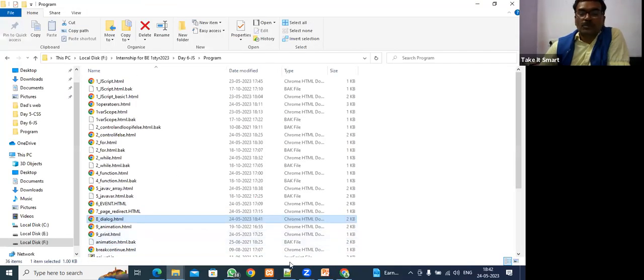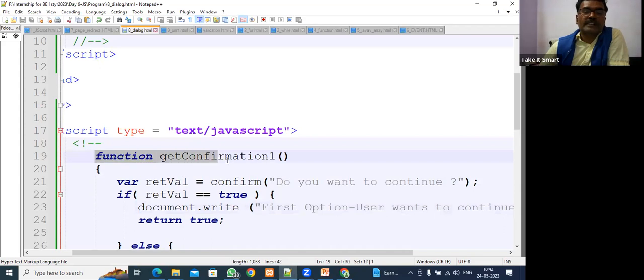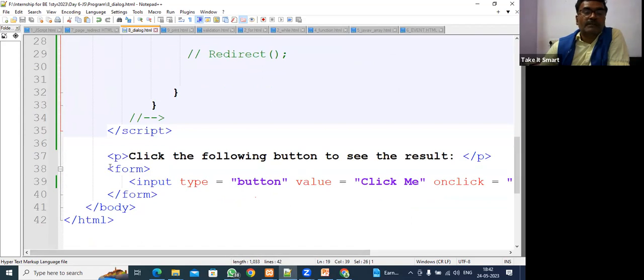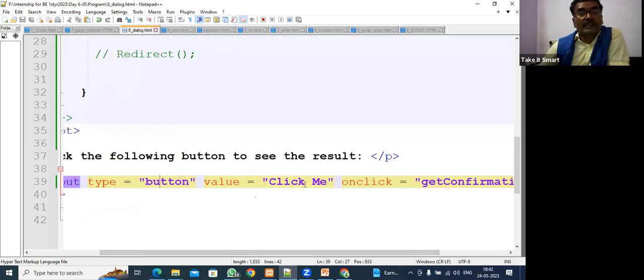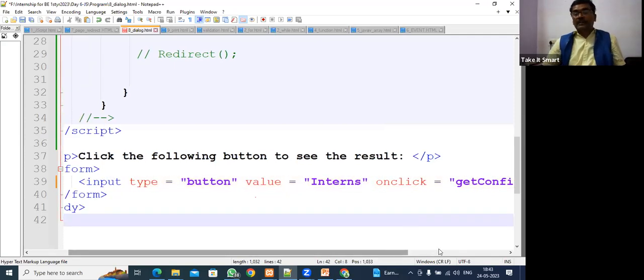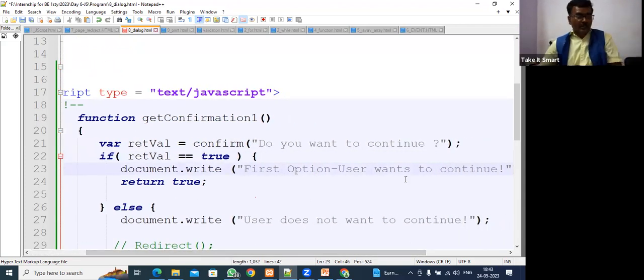We'll execute one or two more programs and also show you how it happened. Here we wrote one function, getConfirmation. In the main body section, we have called it on button click. We have given one button, and on the button it's written, click me. I can change this. Then we call that function. If it is true, the user gets the option yes or no. If true, then the first option; second option if the user doesn't want to continue.